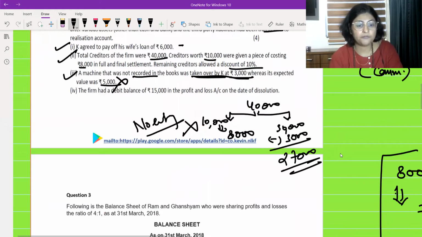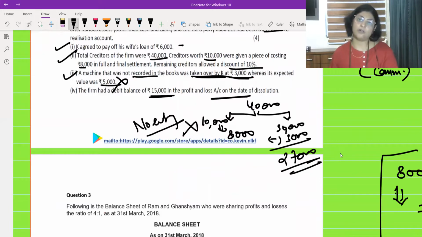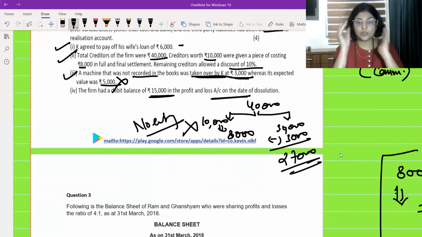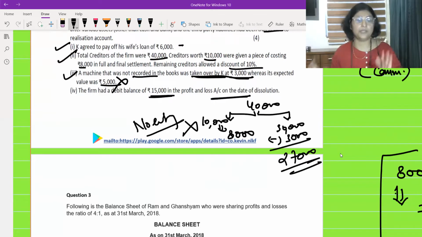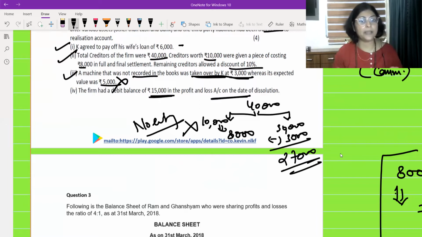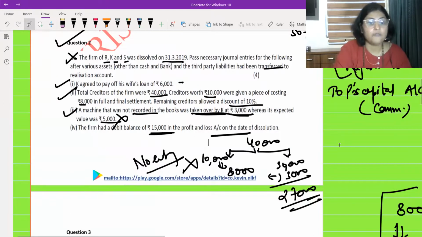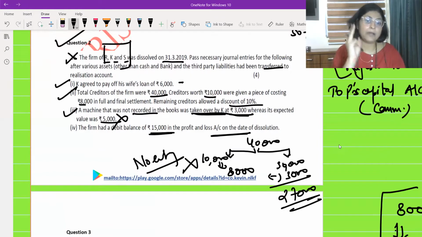Fourth one, the firm had a debit balance of 15,000 rupees in profit and loss account on the date of dissolution. So where does the debit balance of profit and loss account appear in the balance sheet? It appears on the asset side of the balance sheet, and it is actually the loss. Debit balance of profit and loss means it is the loss, and it has to be transferred to partners capital account. We know how many partners are there? R, K, N, S, 3 partners are there.